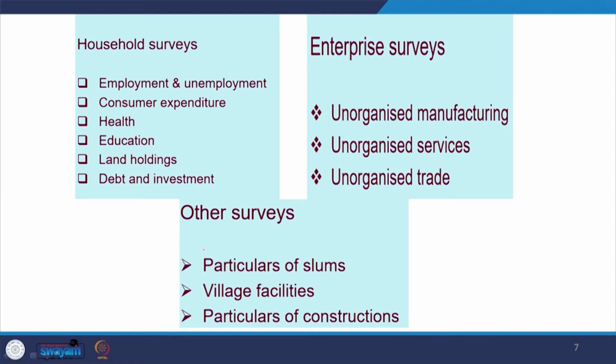Whereas the enterprise survey, over different periods of time on a regular basis, covers organized manufacturing, unorganized manufacturing, unorganized services, unorganized trade, and the other surveys majorly cover slums, village facilities and particulars related to constructions.